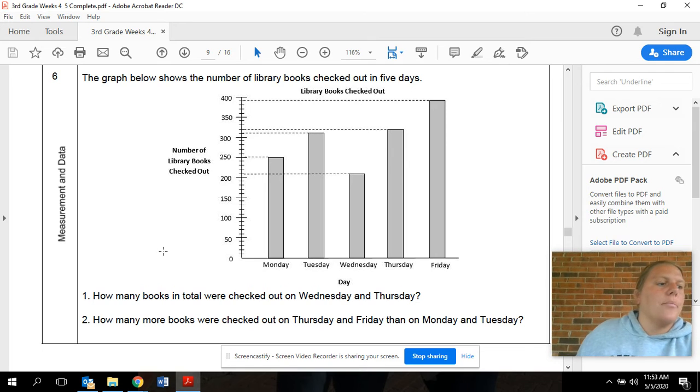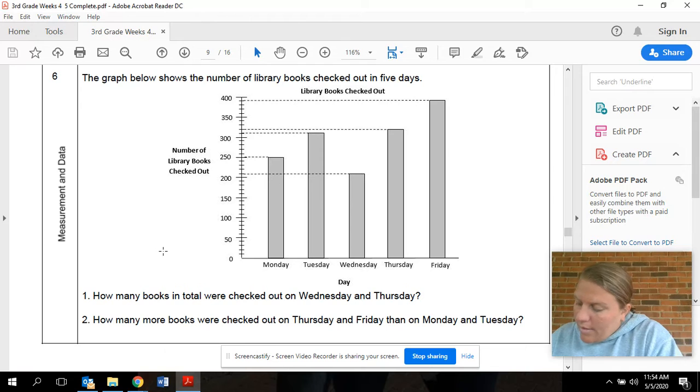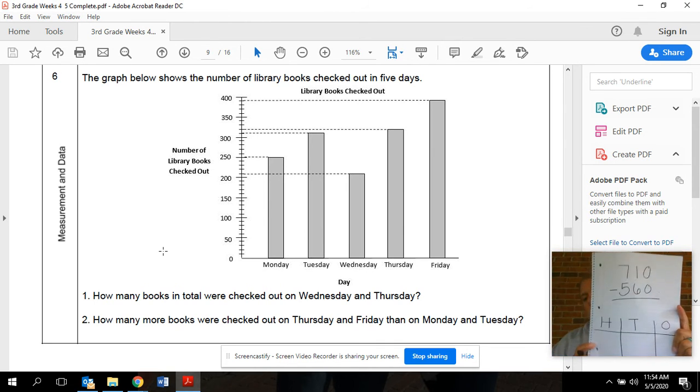Now, I'm going to do this with the picture method and the standard algorithm just so you guys can see both ways. Everybody has multiple strategies for solving problems, and that's totally okay. I just want to make sure I'm reaching everybody that I can. So when I solve, this is what my page is going to look like. I'm going to start by taking 710 and building it in my place value chart.